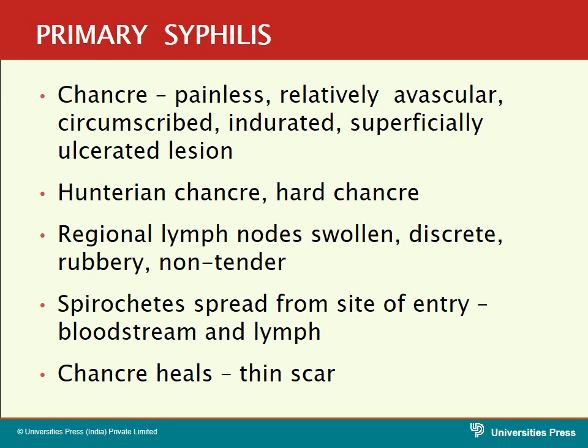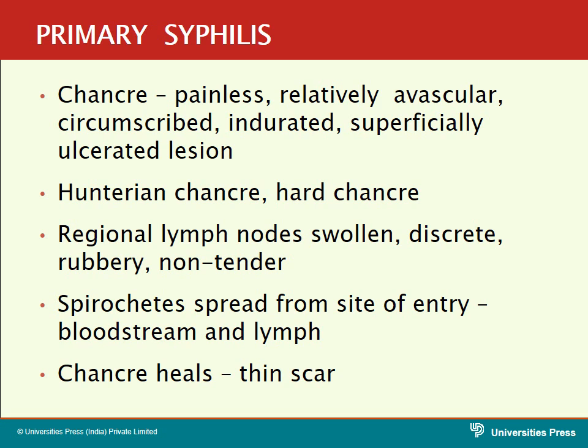So this hard chancre, why do you call it a hard chancre? There is one more chancre. Chancre is nothing but the ulcer, which is very soft. The soft chancre or soft sore or soft ulcer is seen in Haemophilus ducreyi. So that is the organism which causes this soft chancre, whereas the hard chancre is caused by the Treponema pallidum.